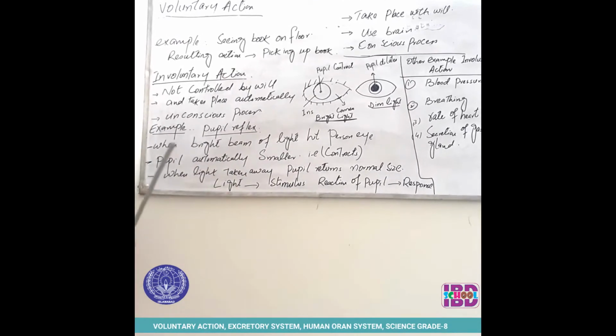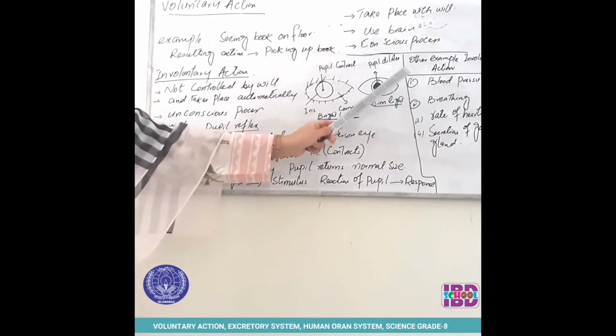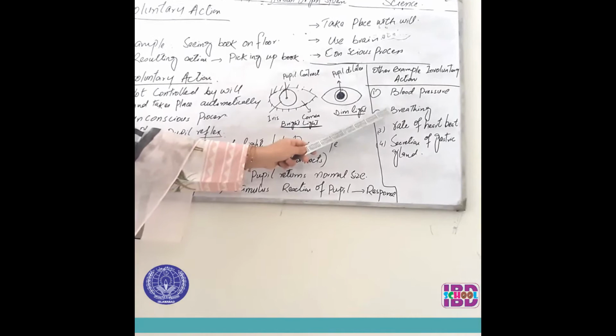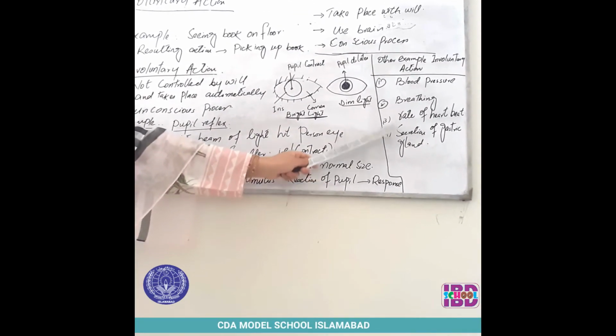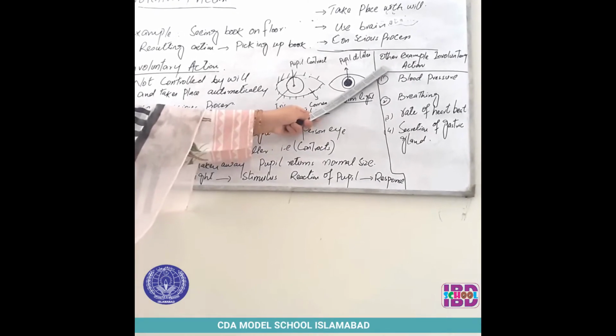Other examples of involuntary actions are blood pressure, breathing, rate of heartbeat and secretion of the gastric glands. These are other examples of involuntary actions.